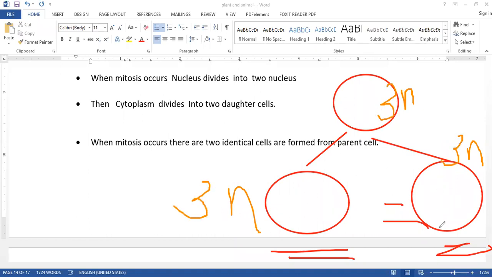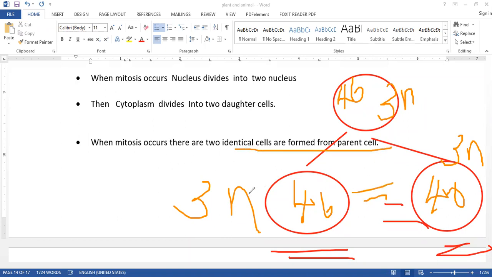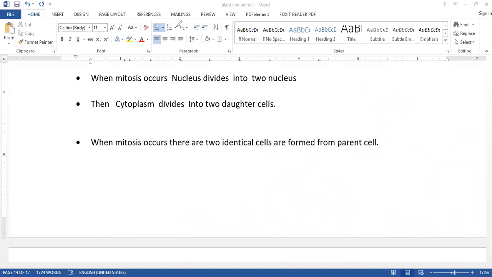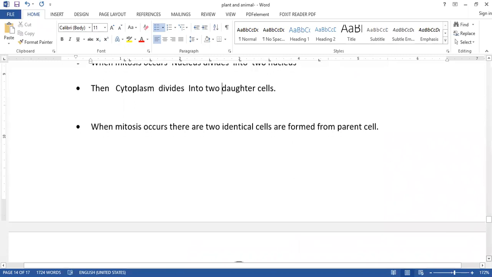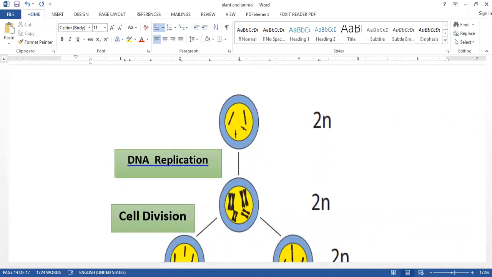The new daughter cells are the same as the parent cell, and also in the number of chromosomes. For example, 46 here, and you can have 46 here also. This is how it is happening. So when mitosis occurs, two identical cells are formed from the parent cell. I hope you got this one. Let's see the notes and we'll discuss more clearly later.